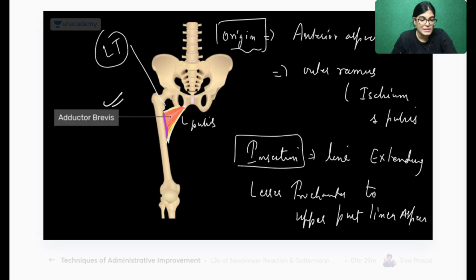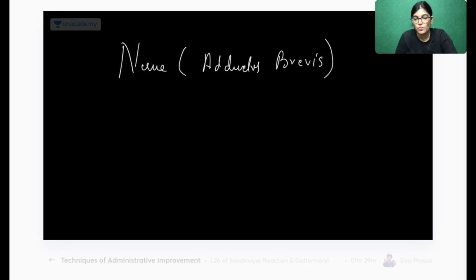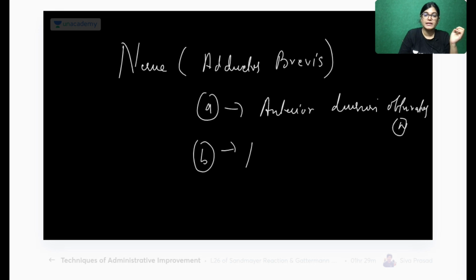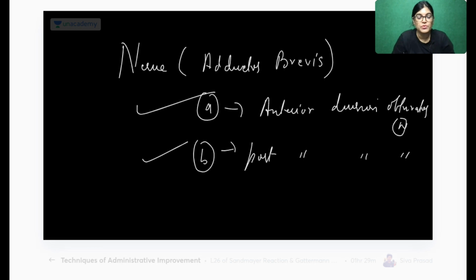Now, the nerve supply of adductor brevis muscle: obturator nerve, absolutely right. I just want to add one point. The adductor brevis muscle has innervation from both divisions. Sometimes it takes innervation from the anterior division of the obturator nerve, and sometimes from the posterior division of the obturator nerve. So adductor brevis can get innervation from either the anterior or posterior division.